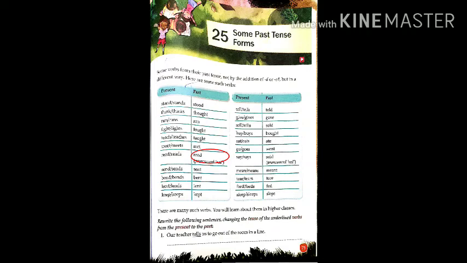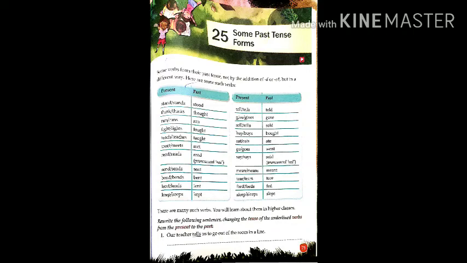Okay, next, send will be sent; bend, bent; lend, lent; keep, kept; tell, told; give, gave; sell, sold; buy, bought; eat, ate; go, went.